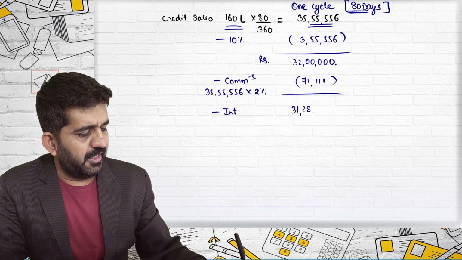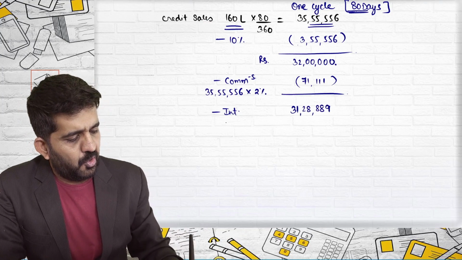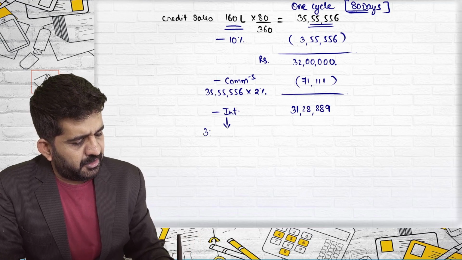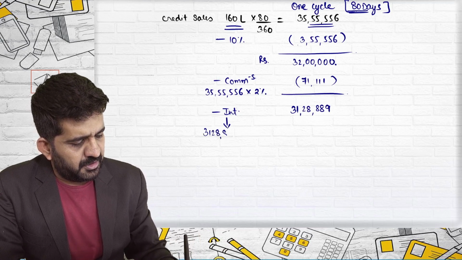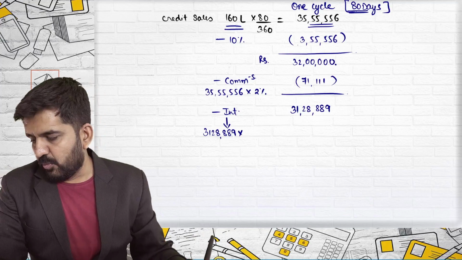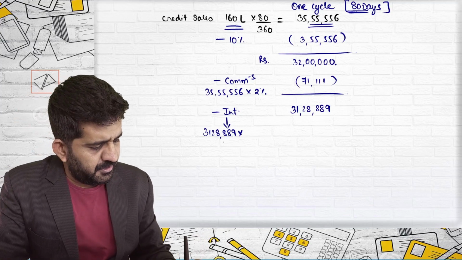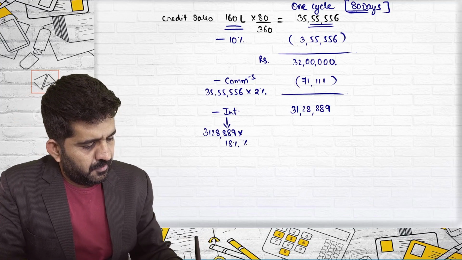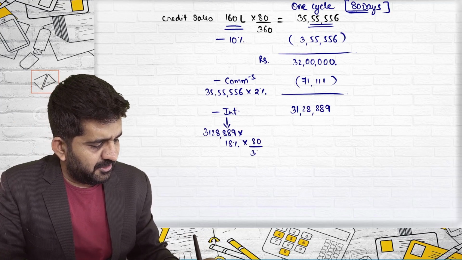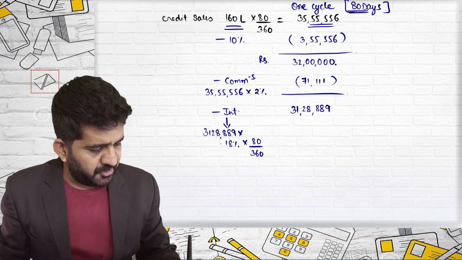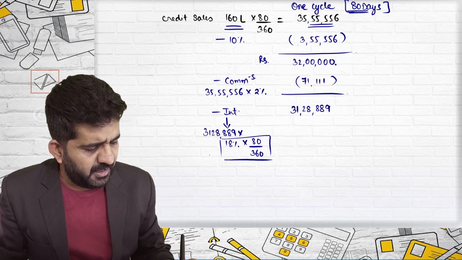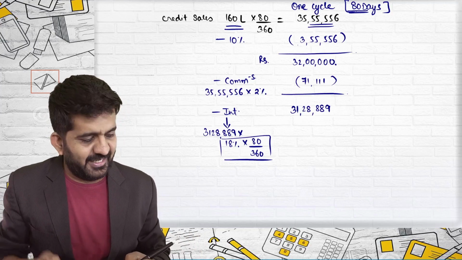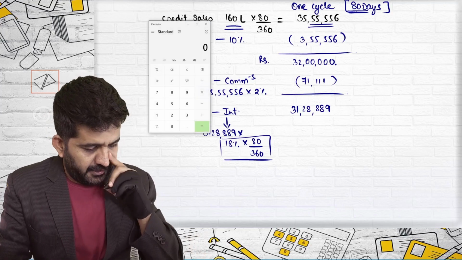31 lakh 28,889, on which interest will be calculated. And what is the interest rate? 18%, multiplied by 80 divided by 360, because 18% is per annum, so this much will be per 80 days, and so I'm calculating interest for 80 days.